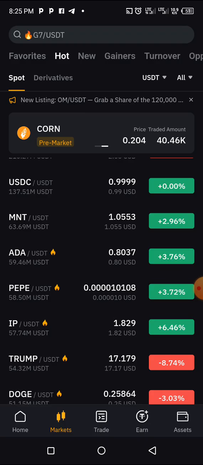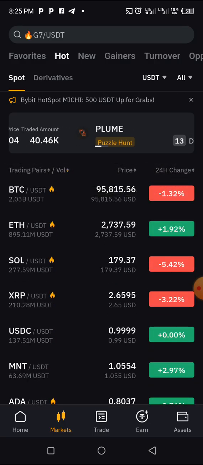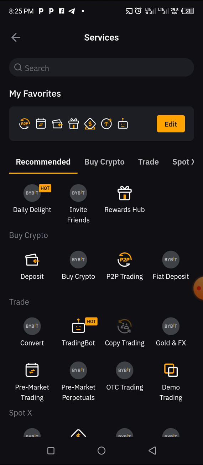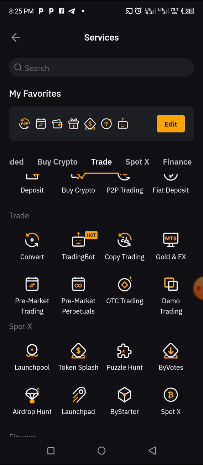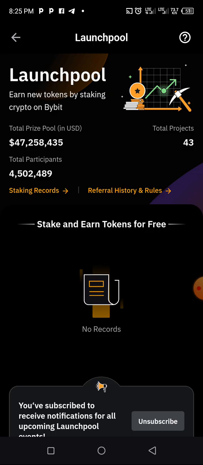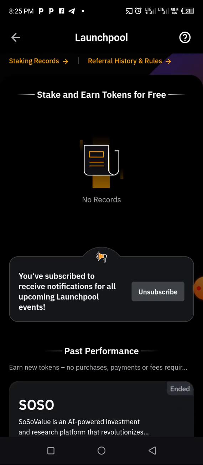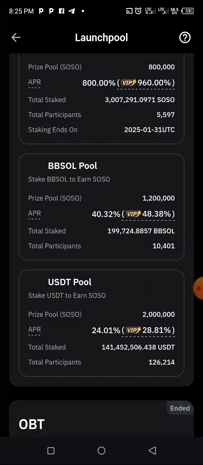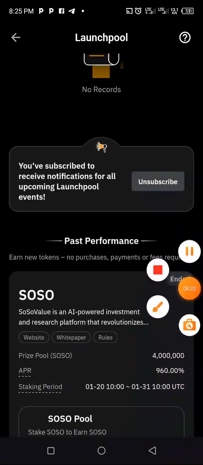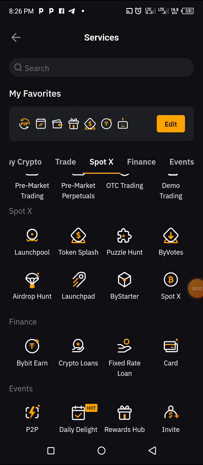And then we have a lot of ways to earn on this platform. You can click on more. When you click on more, we have plenty of ways to earn. On the launch pool too, we have another launch pool where you can invest in coins before they launch and you get some tokens for those coins. So this is how to invest in or stake on Bybit. Thank you very much.